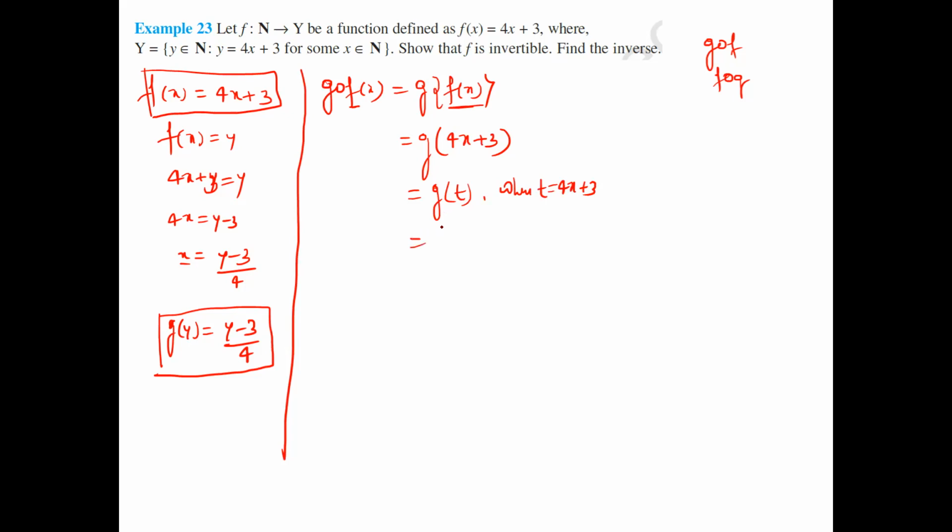What is the g of t value? In place of y, it is t. So it is t minus 3 divided by 4. Now what is the t value? 4x plus 3 minus 3 divided by 4. Now minus 3 plus 3 get cancelled, and 4x by 4. So we get the answer x. Now I substituted x here, again you get x. That is the identity function.